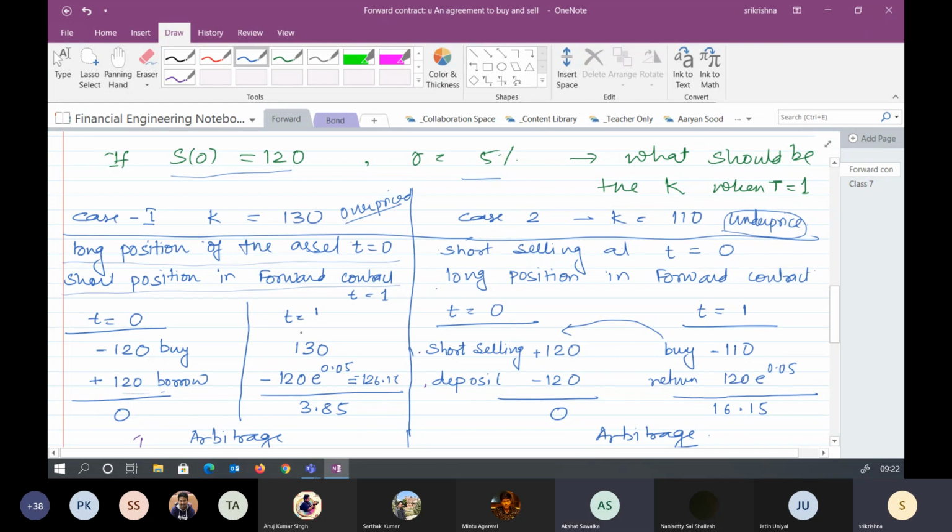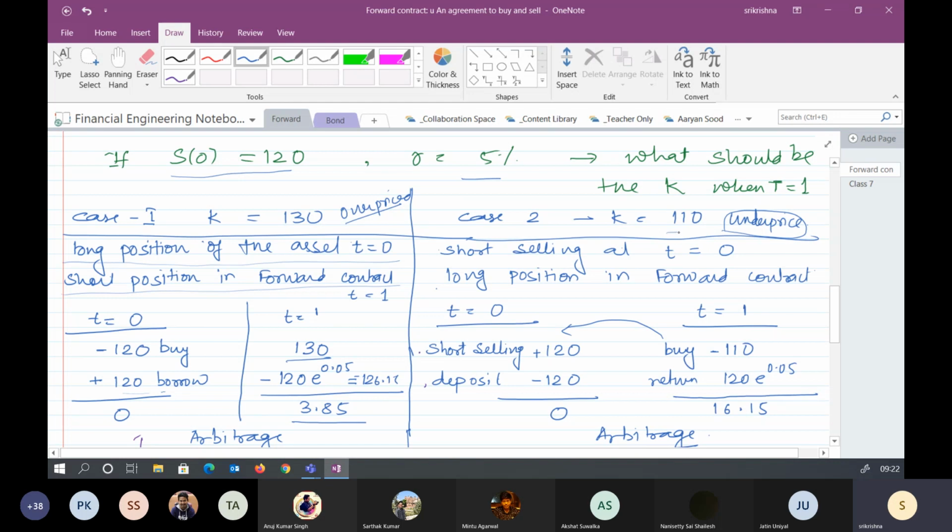At t is equal to 1, it was 130 because we got the forward price and we returned back to the bank. This is the amount which we got, which is an arbitrage kind of thing.